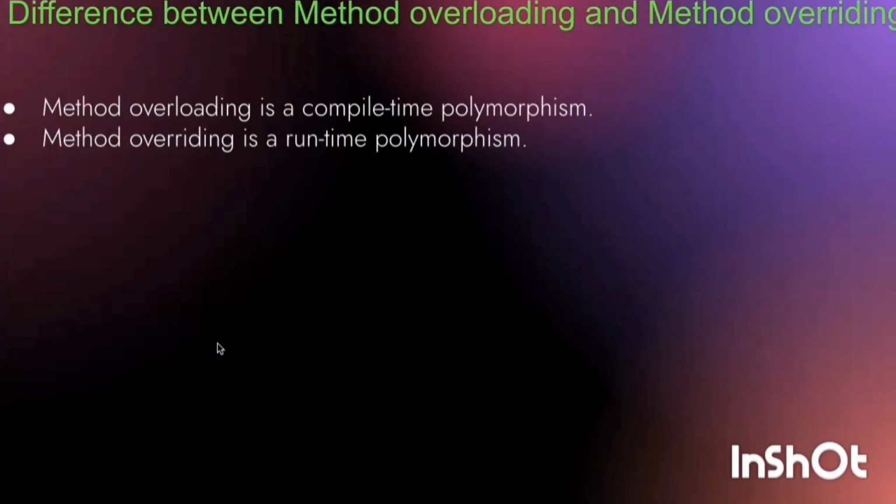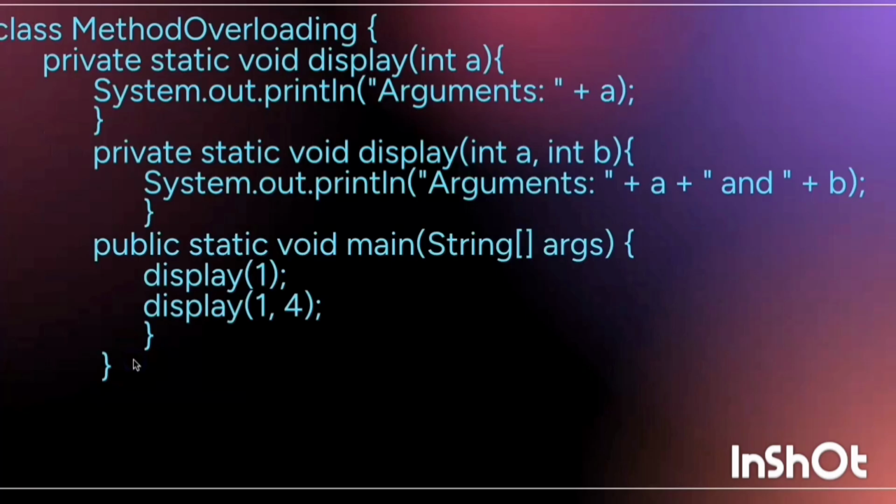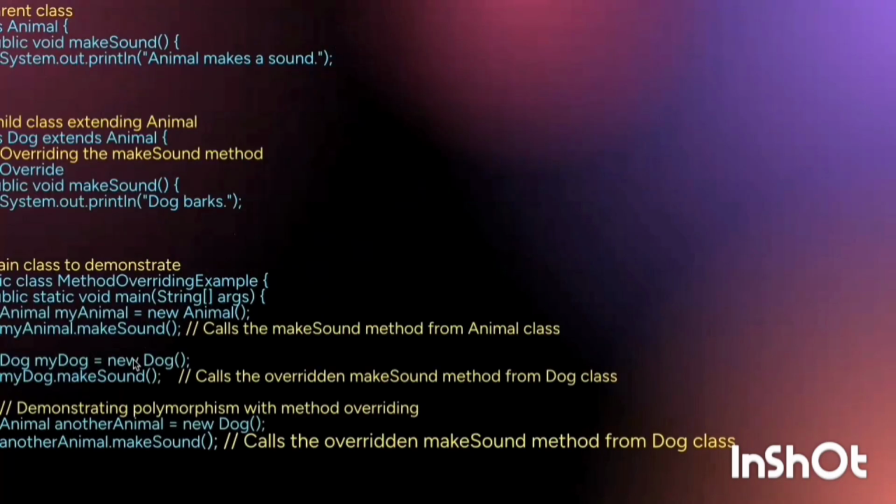Next is difference between method overloading and method overriding. Method overloading is generally done at compile time, but method overriding is done during runtime polymorphism. So here, this is the example of method overloading, and this is for method overriding.